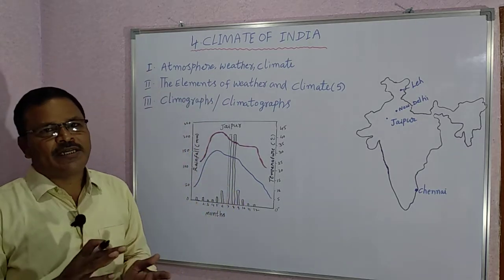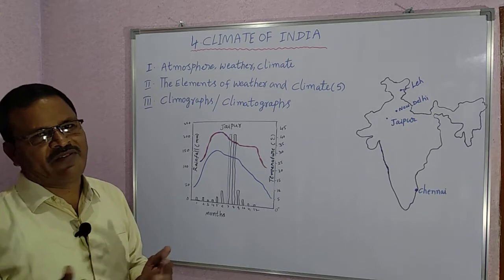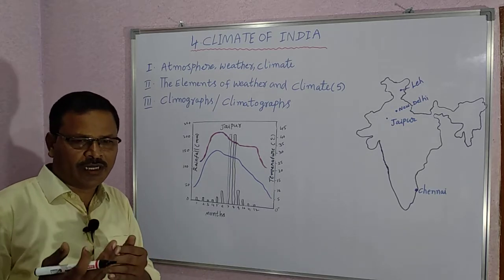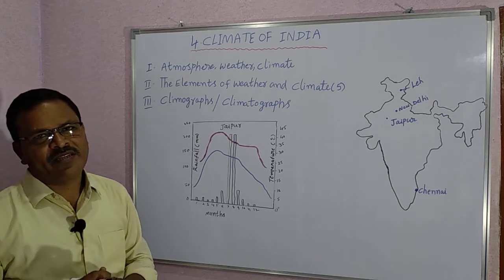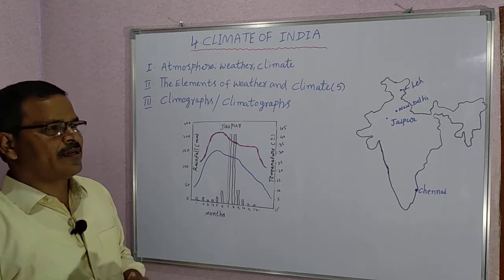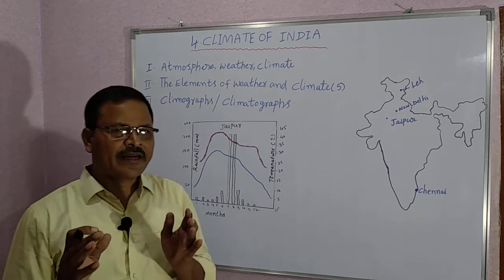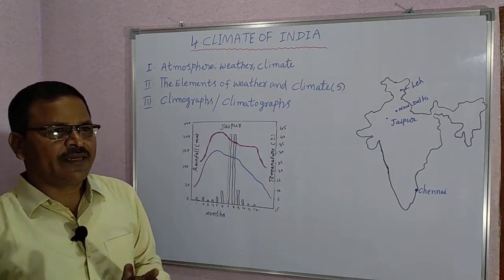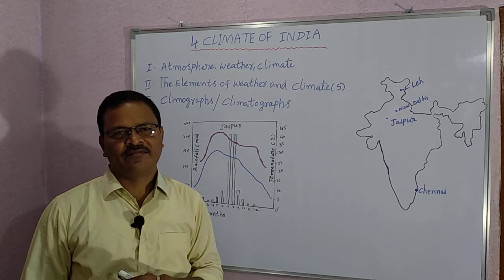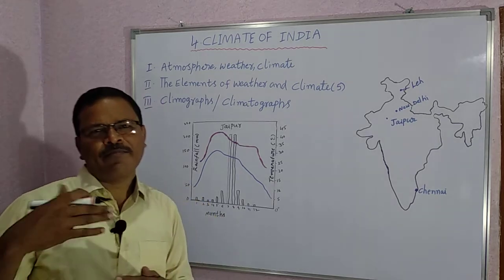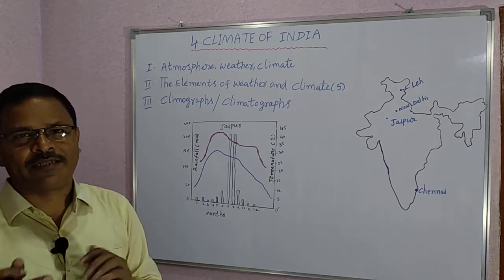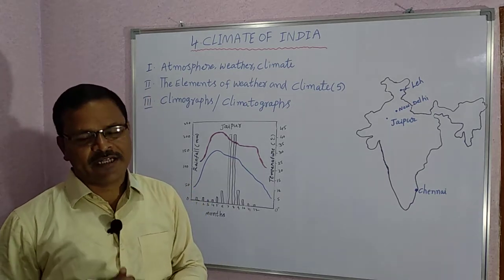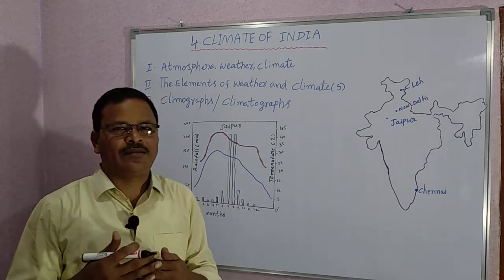The weather may change very often, even in a short period of time. For example, at 10 o'clock, the weather may be sunny. It may become cloudy at 11 o'clock. It may become rainy at 12 o'clock. It changes from hour to hour or minute to minute.